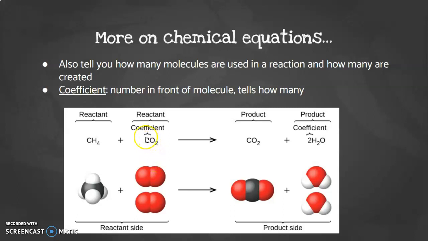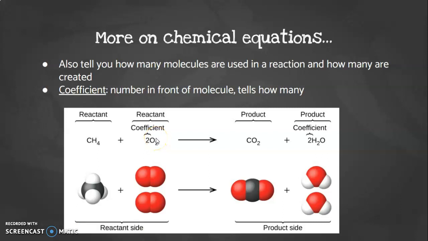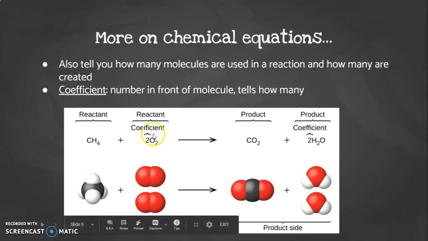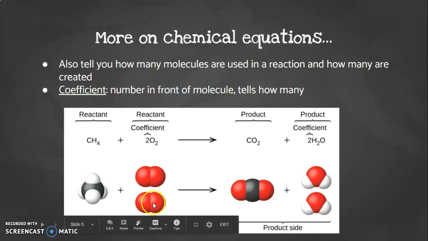The coefficient is the little number in front of the molecule, so like in front of my O2 molecule, because two oxygens bonded together makes a molecule. And it's also in front of our water molecule, H2O, right here. So it's telling you that there are two water molecules here, or in this case over here, on our reactant side, it's telling us that there are two O2 molecules. So here's our two oxygens bonded together, two oxygens bonded together, and we have two of those. So the coefficient is the number in front of the molecule, and it tells you how many are there.